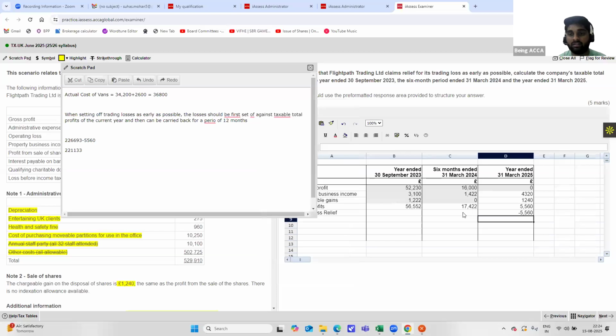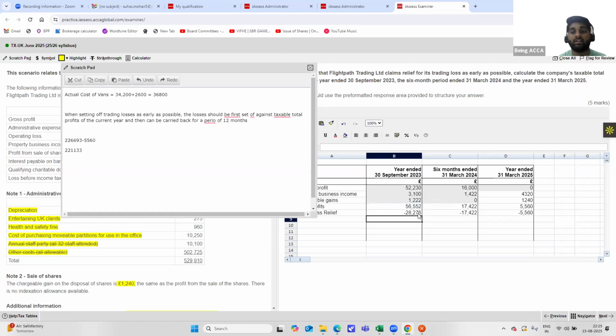But if we go back to this 6 month period ended, since it is only 6 months, we can set off loss in full. That is minus 17,422. You have set off your losses in full. And next, if you come to this part of it, we have set off against 6 months, but we can only set off a further 6 months of losses. So that will be equal to minus this into 6 by 12.